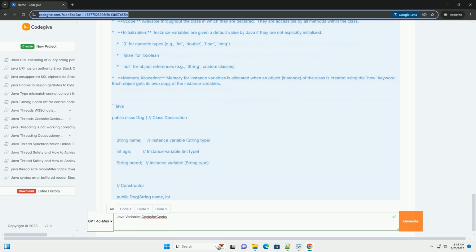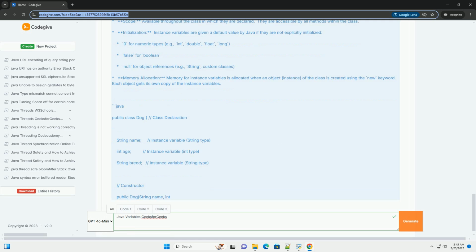Conventions, best practices. Use descriptive and meaningful names that indicate the purpose of the variable. Use camel case for variable names, example firstName, studentAge. The first word is lowercase, and each subsequent word starts with an uppercase letter.